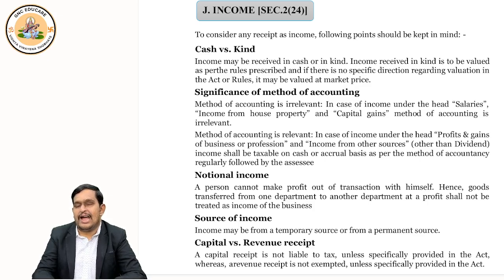So like that, they gave a complete list of all the incomes in section 2 clause 24. Technically it is difficult for you to understand and, exam wise, not at all useful. So we will do more of a critical analysis of all the things given, so that you understand the crux, which will help you to understand further chapters.